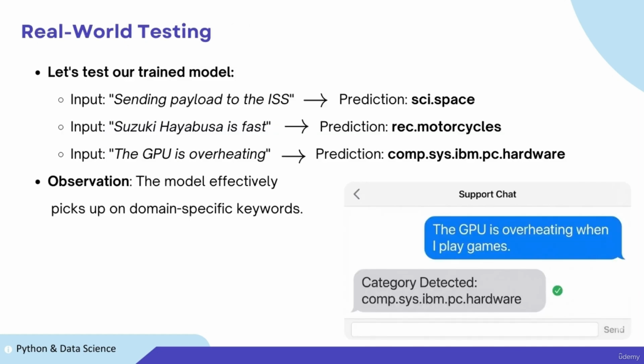Finally, let's test our trained model with real-world inputs from the 20 newsgroups dataset. If we input "sending payload to the ISS," the model detects payload and ISS and predicts sci.space. If we input "Suzuki Hayabusa is fast," it predicts rec.motorcycles. If we input "the GPU is overheating," it predicts computer hardware. Notice that it effectively ignores common words like to or the and focuses entirely on the domain-specific vocabulary to make the correct classification.